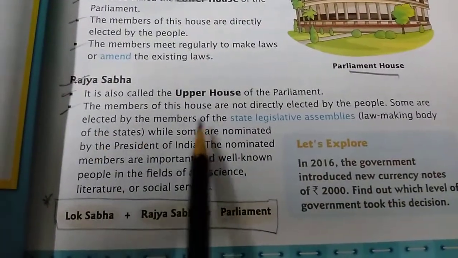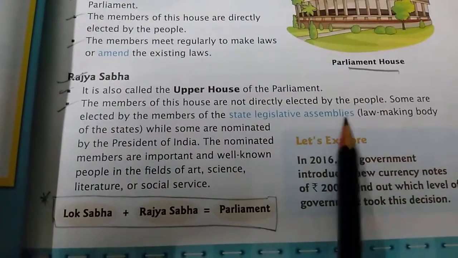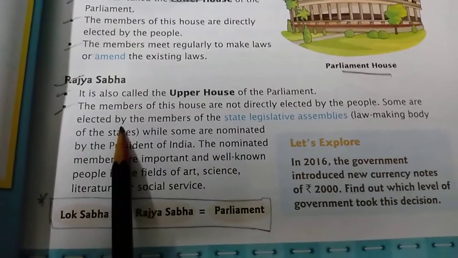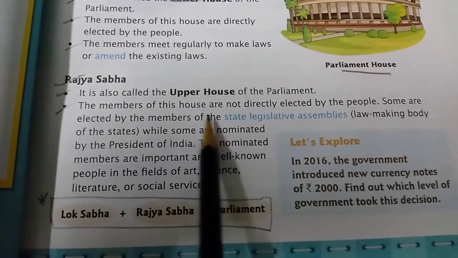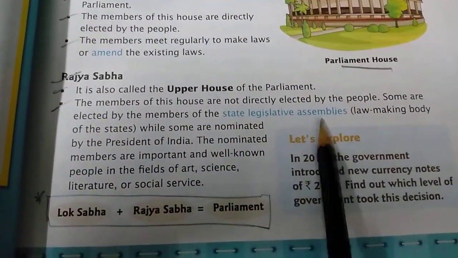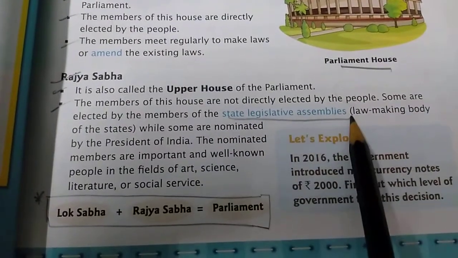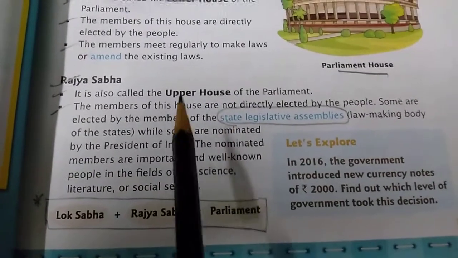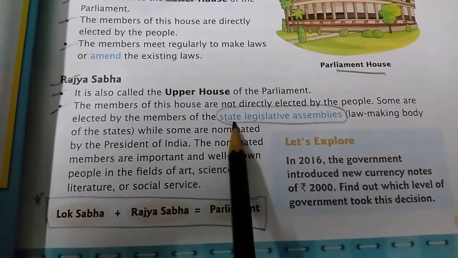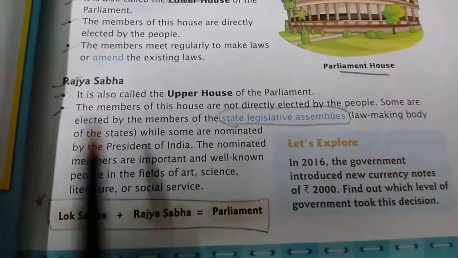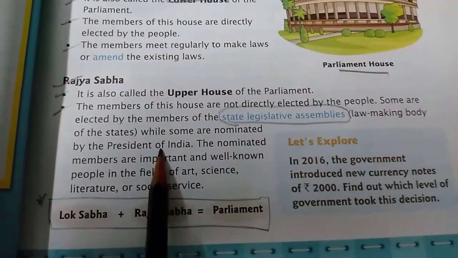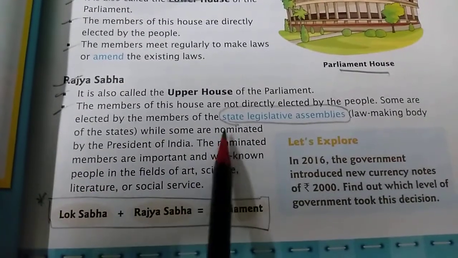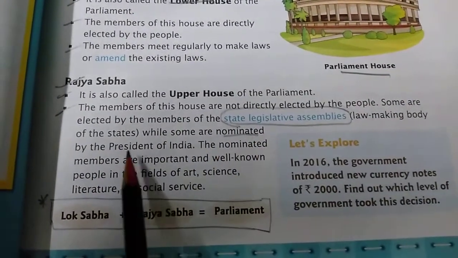Some are elected by the members of the state legislative assembly, that is the law making body of the state. In each state there is a state legislative assembly, and from each state some members are elected to be members of the Rajya Sabha, while some are nominated by the president. That means they are selected by the president of our India.